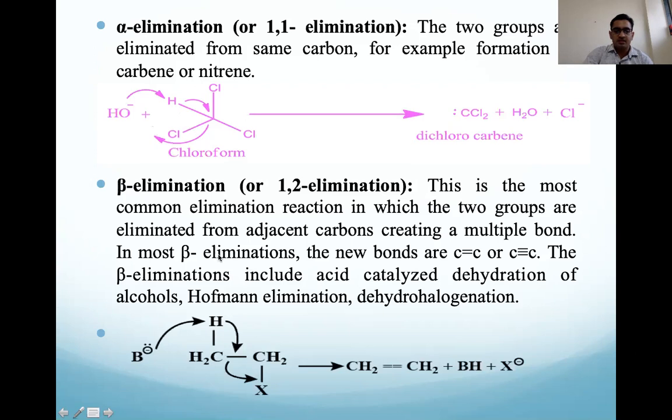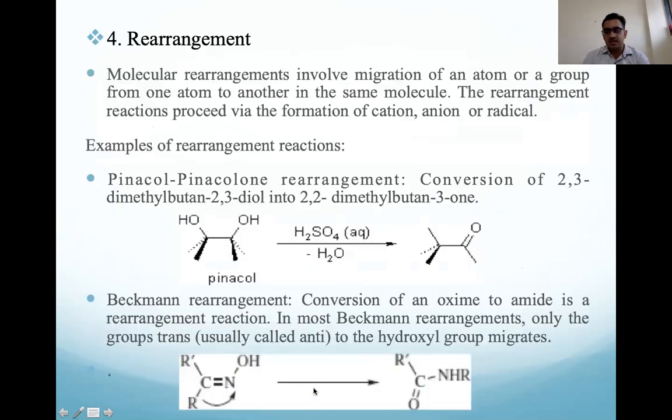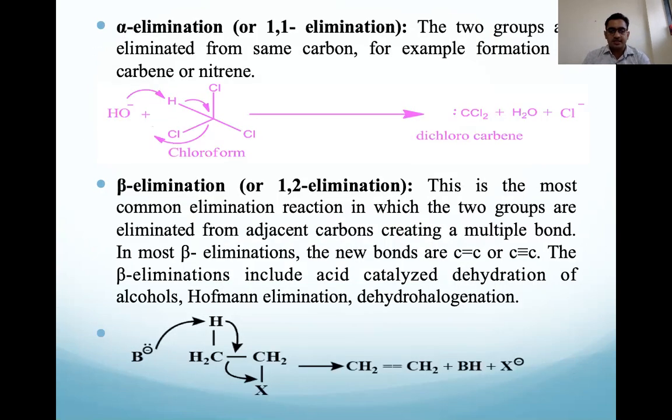Beta elimination means the proton comes from one carbon and the leaving group from the adjacent carbon. Here the proton abstraction takes place, the electrons of the carbon-hydrogen bond shift, and the X leaving group leaves from the reaction. That is beta elimination.